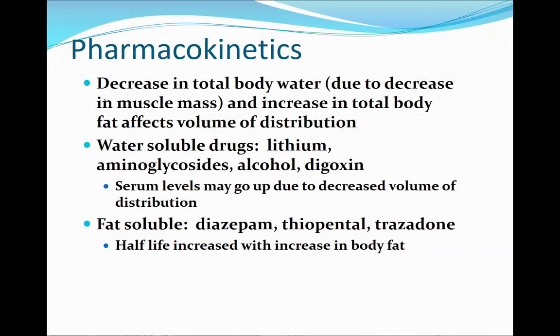The first thing is that there is a decrease in total body water and an increase in total body fat. That can affect the volume of distribution. Increase in body fat means there would be increased toxicity of certain drugs that are highly lipid soluble, and decrease in body water would mean that we have to take care of certain water soluble drugs.